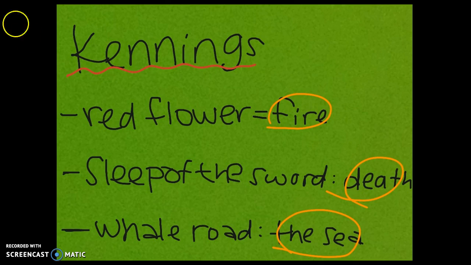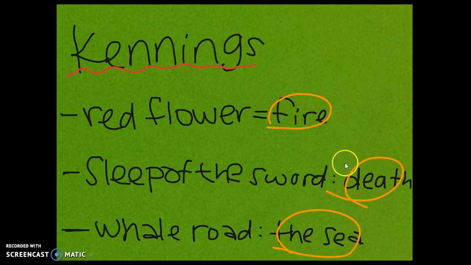Well, a kenning is when you take a word and instead of using that word in a sentence, you use a compressed metaphor. So for instance, here, fire could be red flower. You could see that as a metaphor in a sentence. The fire was a red flower. However, that's not how it's used when it's a kenning. When you use it as a kenning, you would instead say, the red flower consumed the house. That would mean the house burnt down. So that's how kennings work.